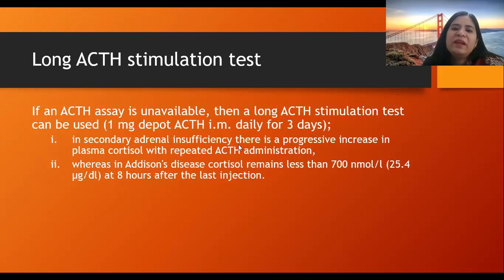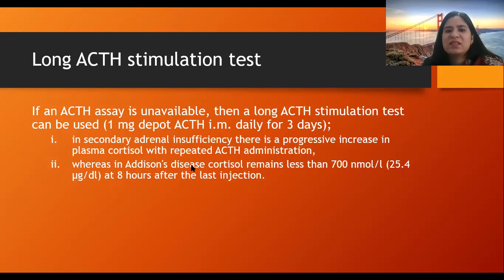That is, with repeated ACTH administration, the plasma cortisol will increase in secondary adrenal insufficiency, in which the ACTH quantities are already decreased. So with exogenous ACTH, the plasma cortisol will increase.